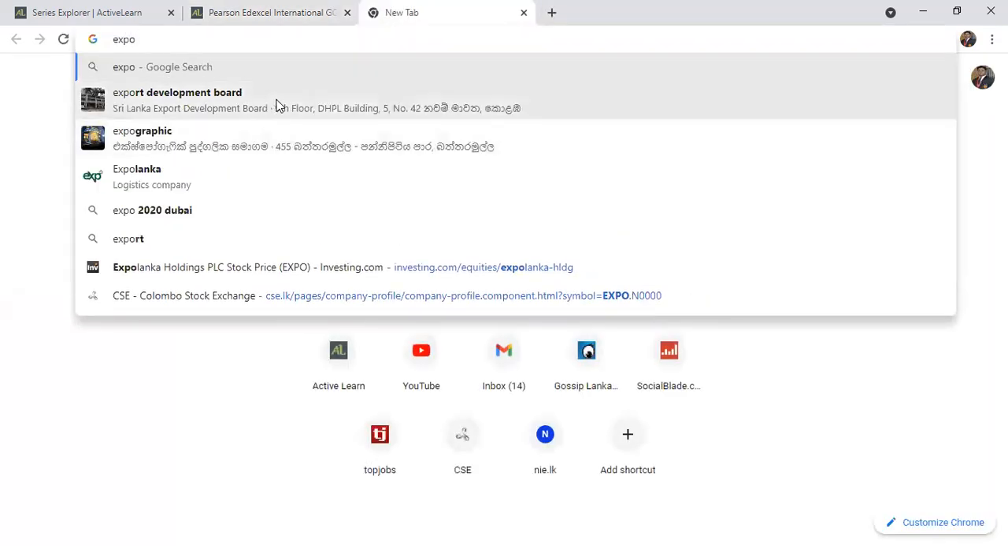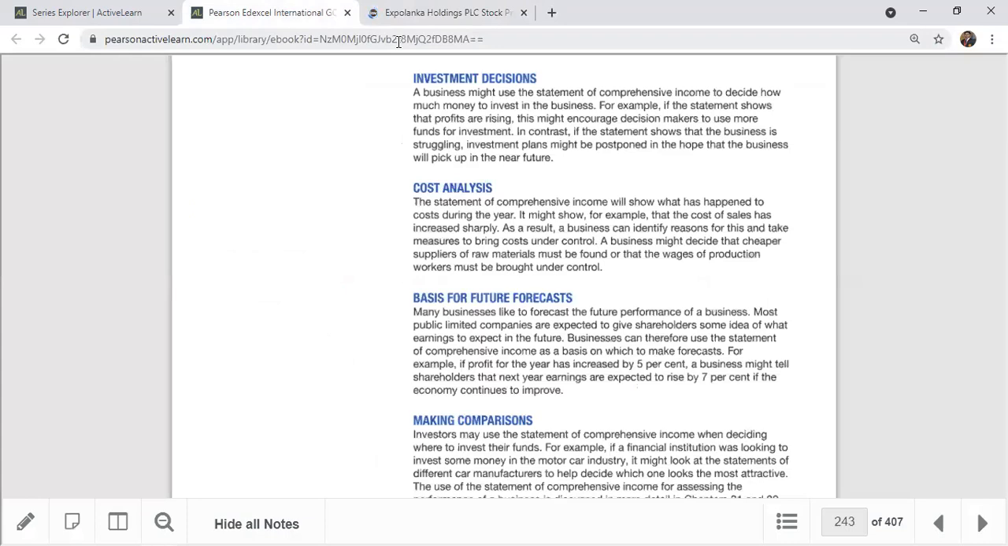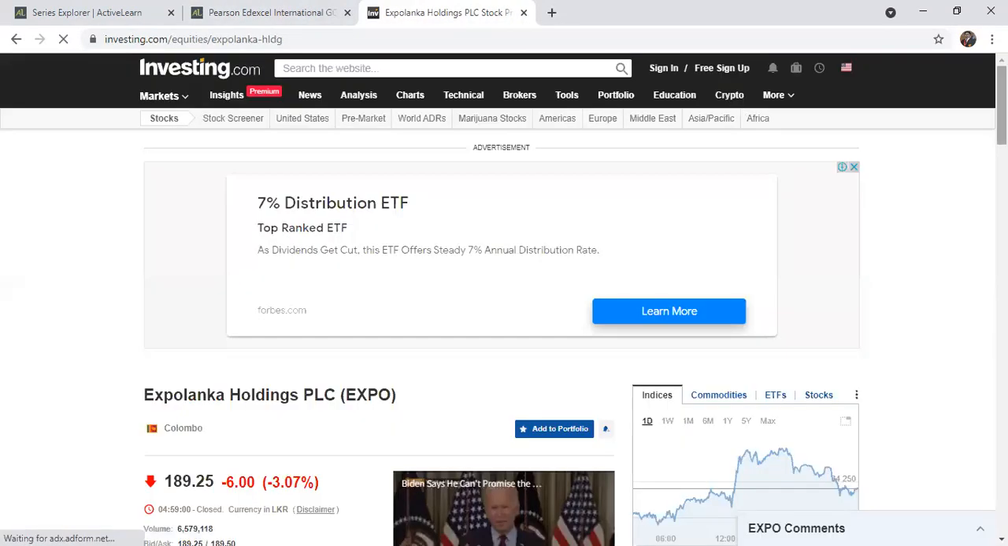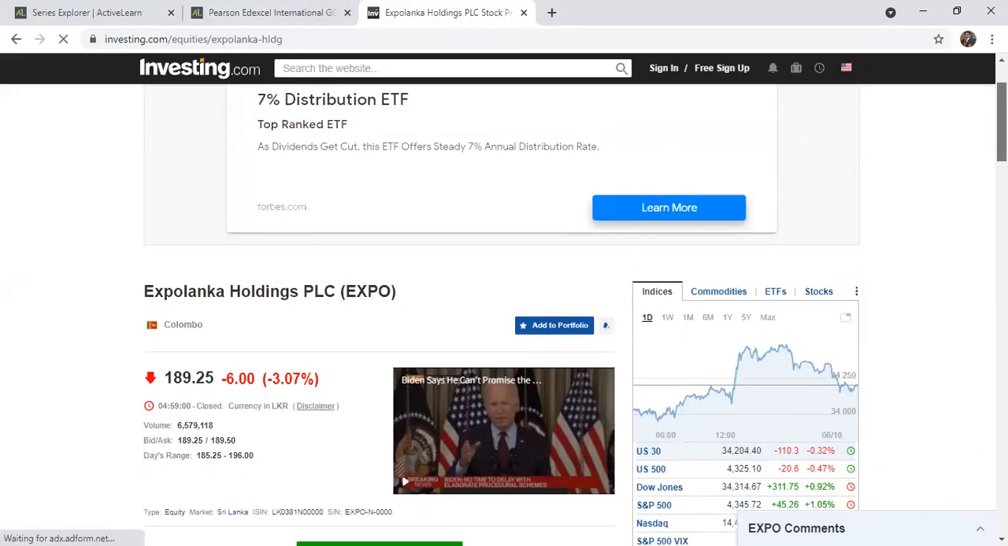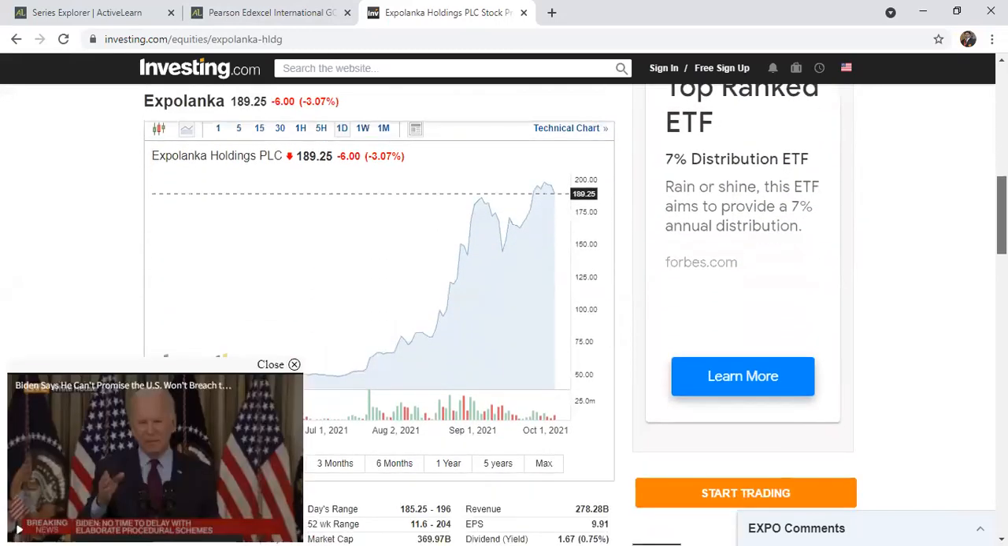One of the best companies trading right now in Sri Lanka. So we can see in this company, investment decisions are taken by a lot of investors based on their current figures. Because the organization actually gets more orders right now to export. This is a logistics company in Sri Lanka called Expo Lanka Holdings. You can see the business organization right now trading at around 189. This price went down recently, but you can see the price hike recently.